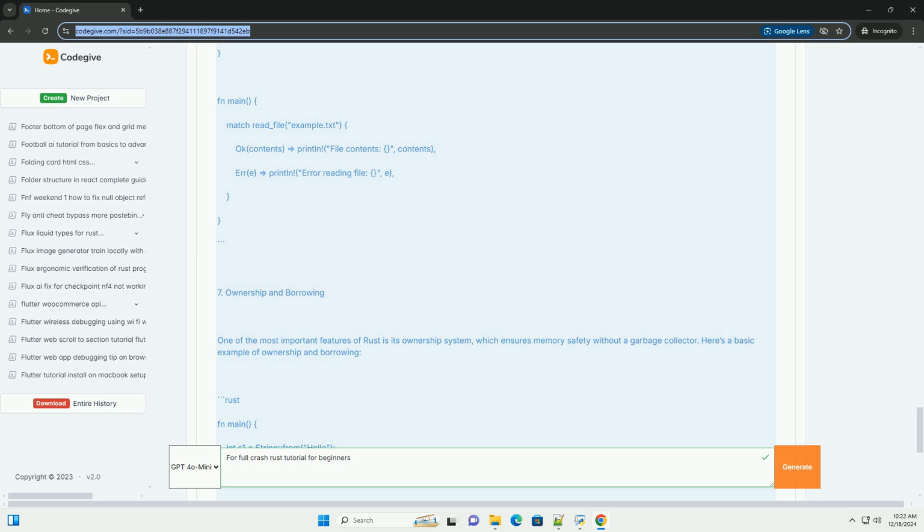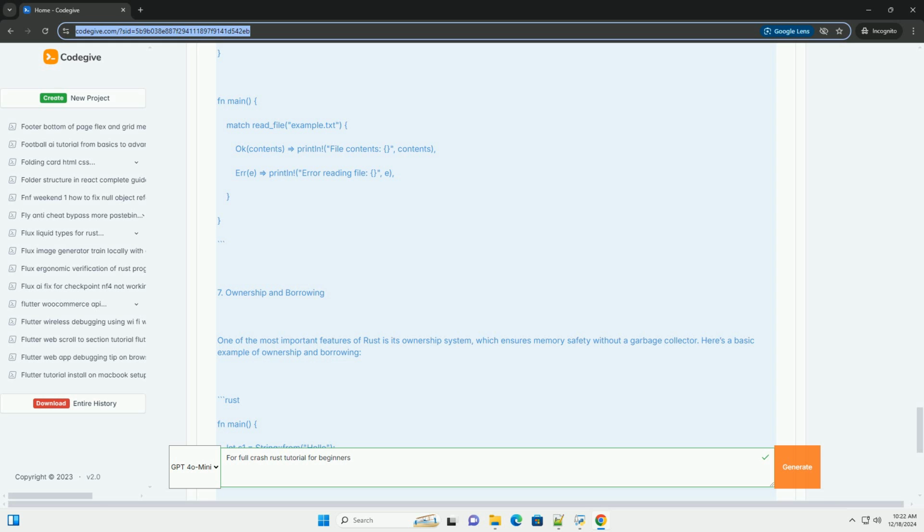7. Ownership and borrowing. One of the most important features of Rust is its ownership system, which ensures memory safety without a garbage collector. Here's a basic example of ownership and borrowing. Rust: fn main() { let s1 = String::from("hello"); let s2 = &s1; // borrowing s1. println s1, s2. // both can be used.